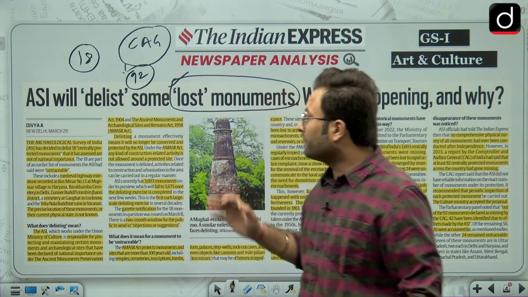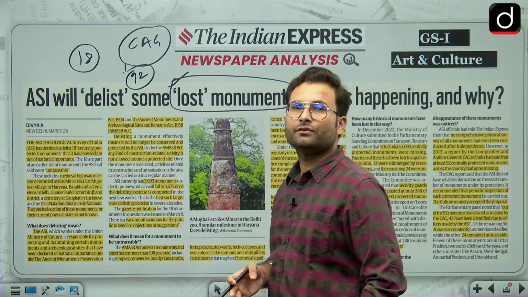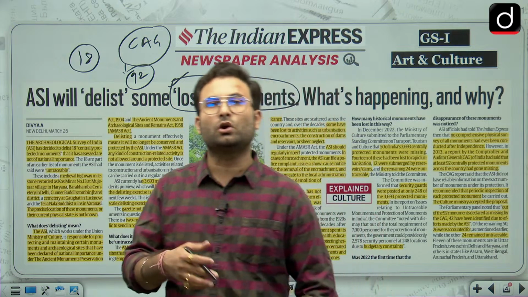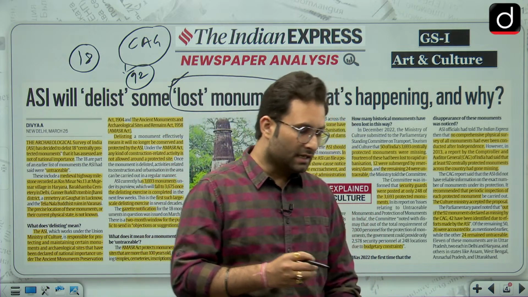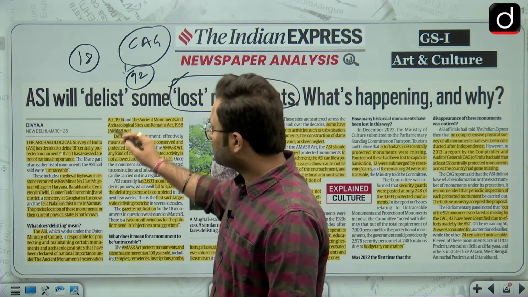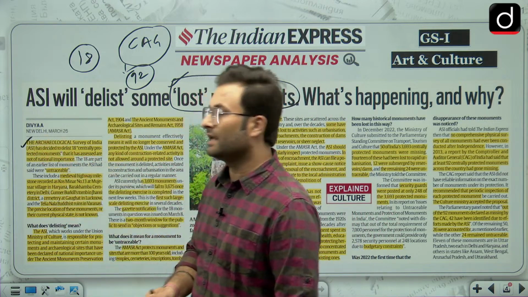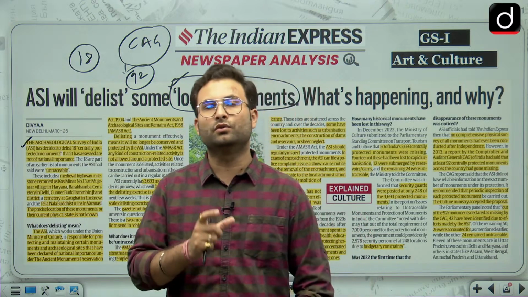After that, recently in 2022, there was a parliamentary committee which also talked about similar things, and they said that some monuments are actually lost. Now ASI has recognized and acknowledged that there are 18 monuments whose location they cannot trace, and that is why they are delisting them from that particular list.